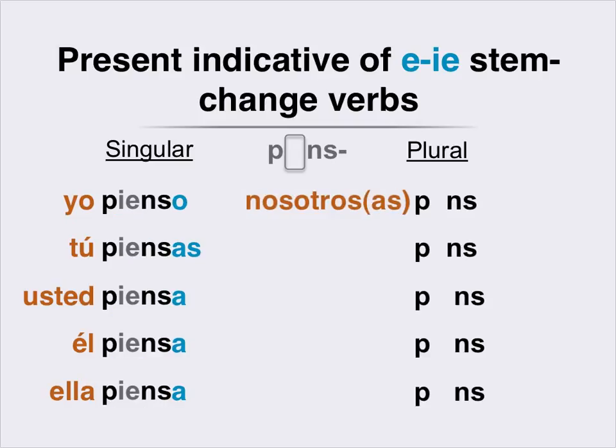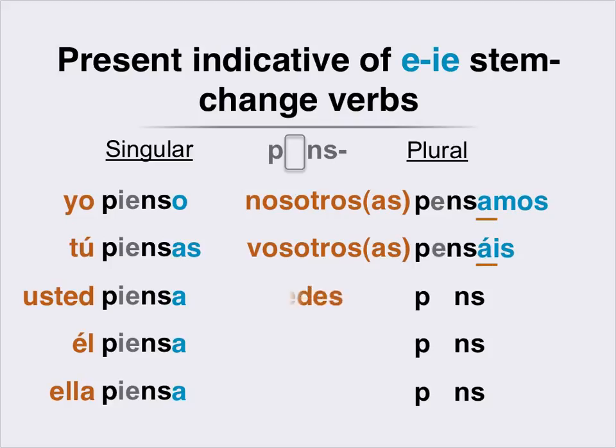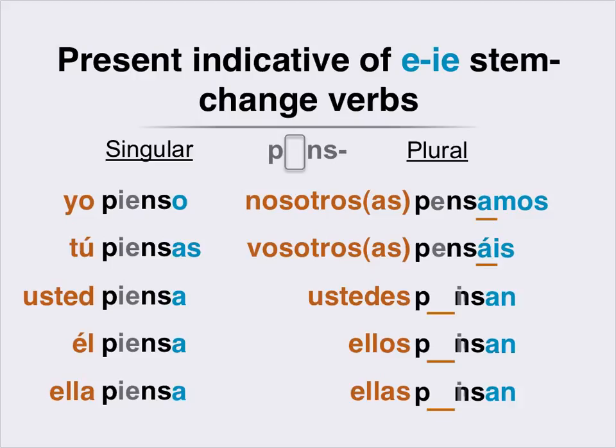Now, if the subject is nosotros or nosotras, the ending is amos. And in this case, because amos has two syllables, this is the next to last syllable, and so the stress falls here. The vowel stem is not stressed, and so it's e. If the subject is vosotros or vosotras, the ending is áis, and here too the vowel stem is not stressed, and so it's also e. If the subject is ustedes, ellos, or ellas, the ending is an, and the stress moves back one syllable to the stem, and so it's ie.